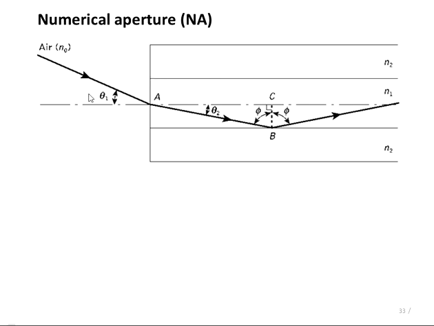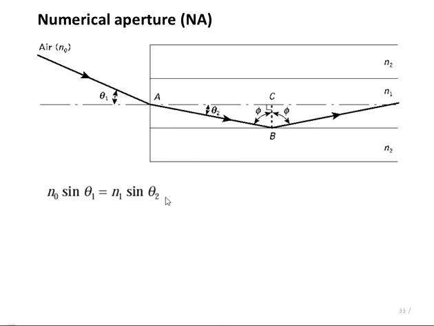Then by applying Snell's law to air and core, we can write n0 sin theta 1 is equal to n1 sin theta 2. But theta 2 can be written by considering the right angle triangle ABC, that is theta 2 is 90 minus phi or pi by 2 minus phi.